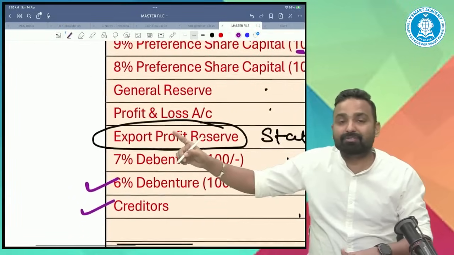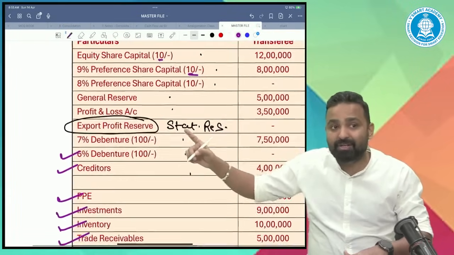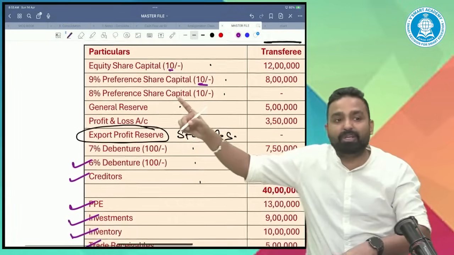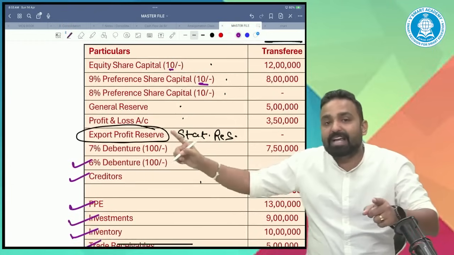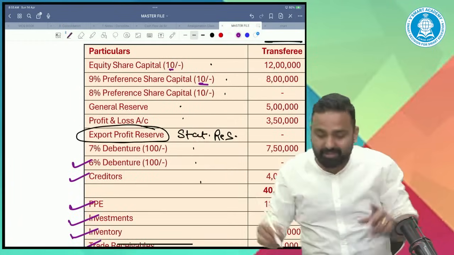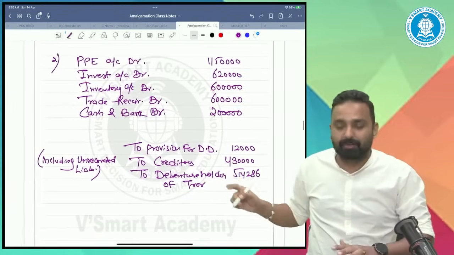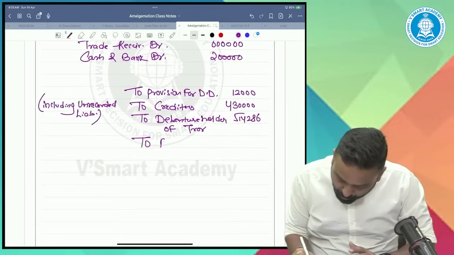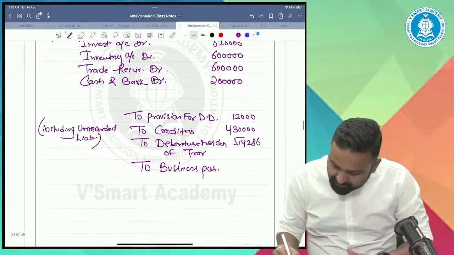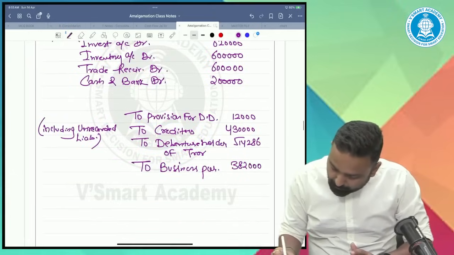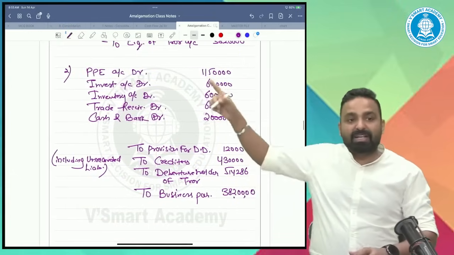Export profit reserve. See, as far as reserves are concerned, under purchase method, we don't take any reserve other than statutory reserve, and that too we take the statutory reserve by passing separate entry. So reserves here are not required. So to business purchase, 38 lakhs 20,000. Now please tally this entry.